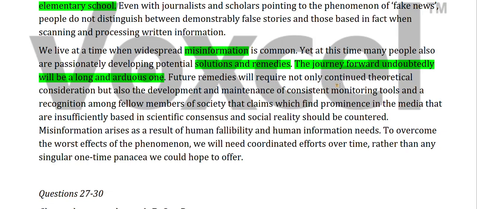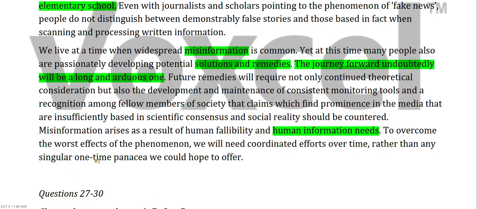Future remedies will require not only continued theoretical consideration but also the development and maintenance of consistent monitoring tools and recognition among fellow members of society that claims which find prominence in the media that are insufficiently based in scientific consensus and social reality should be countered. Misinformation arises as a result of human fallibility and human information needs. So here it is mention of our needs, that we need to keep ourselves up to date.